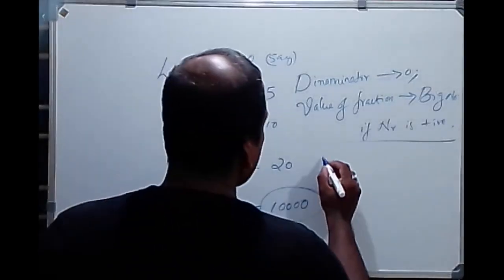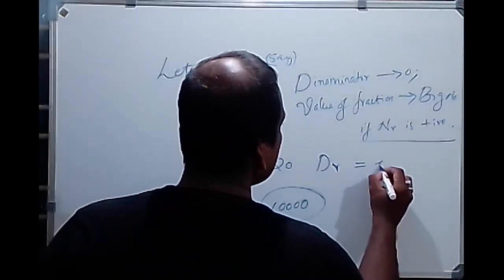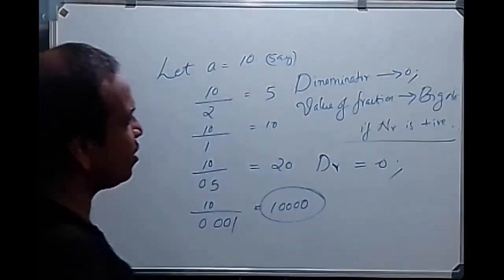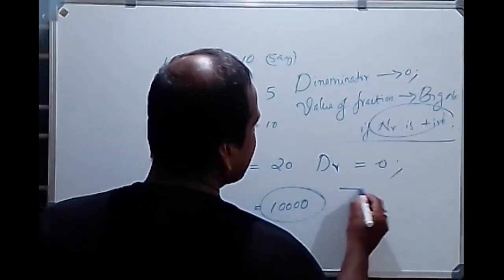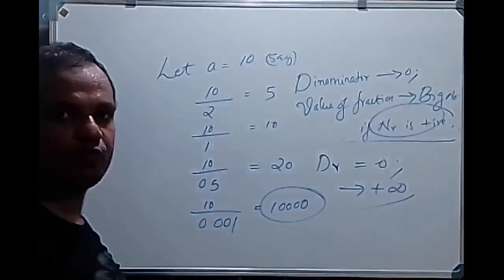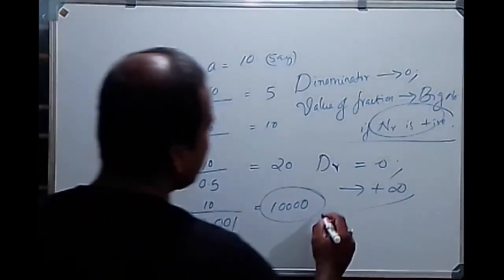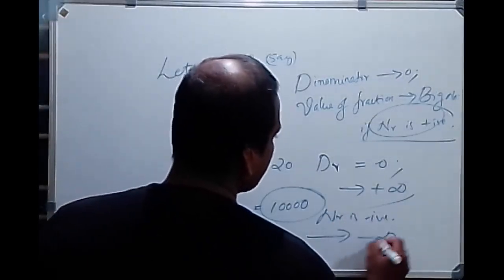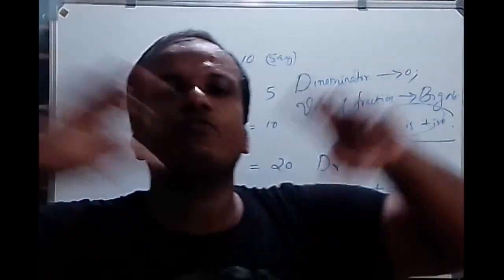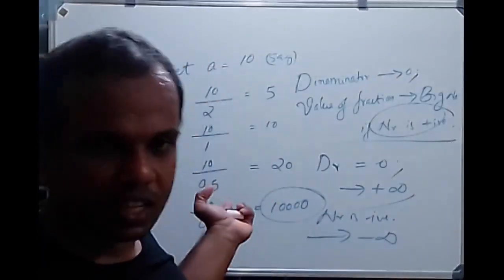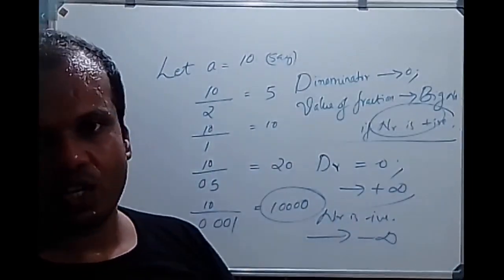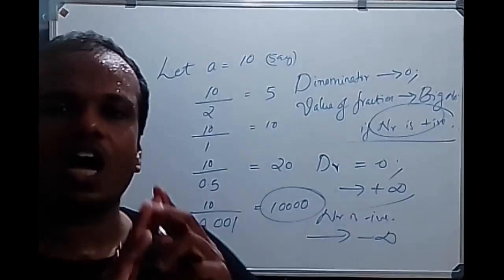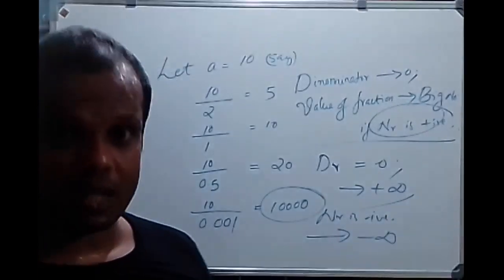That's why when the denominator is equal to 0, for a positive numerator, the fraction tends to positive infinity. When the numerator is negative, the fraction tends to minus infinity. So at one point, two different values. You have seen the function a by x also. That's why division by 0 is not allowed in mathematics. It is a very big mistake in mathematics.